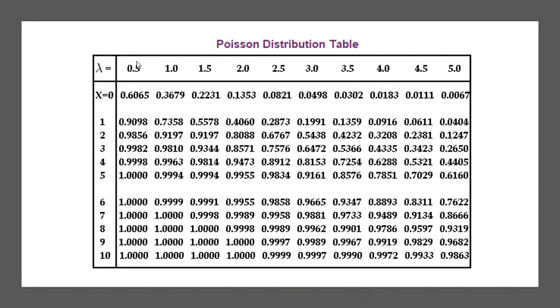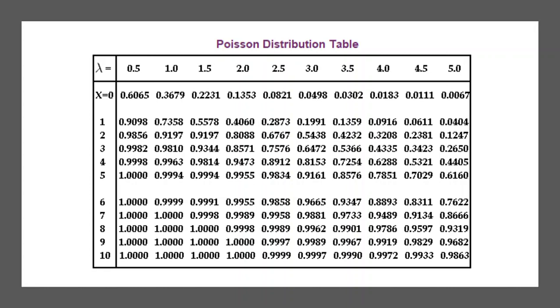So this table has lambda as the columns and x as the rows. On matching the row and column, we get the distribution value. For example, a lambda value of 0.5 and an x value of 0 gives a probability of 0.6065.